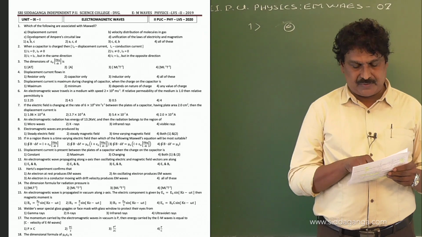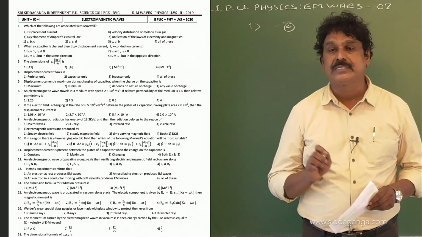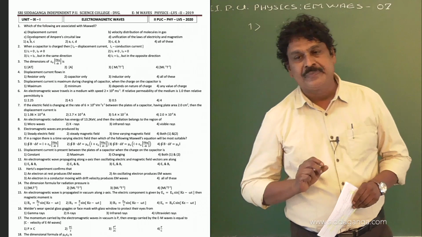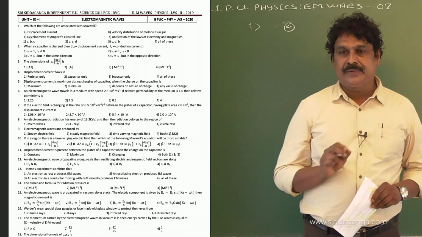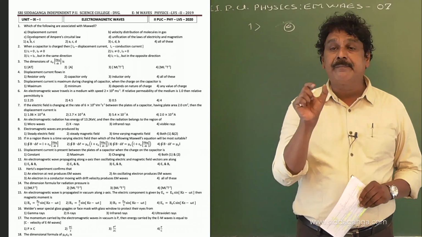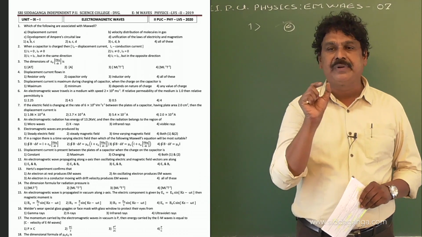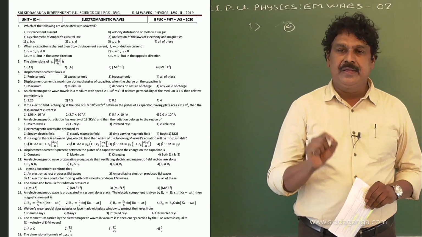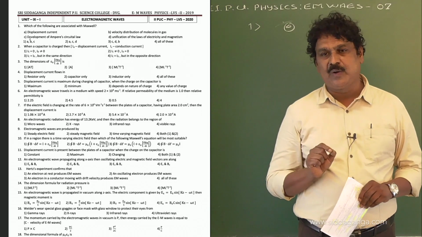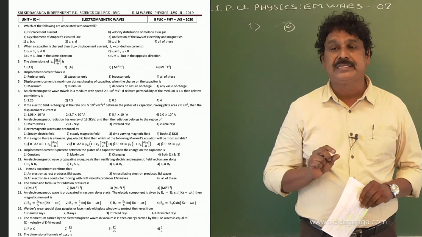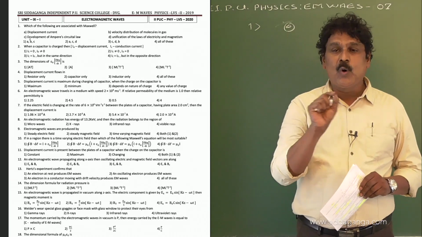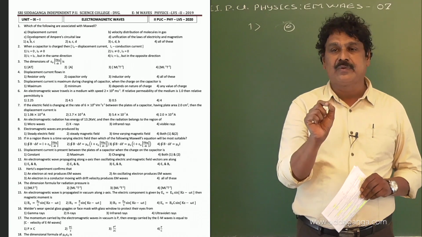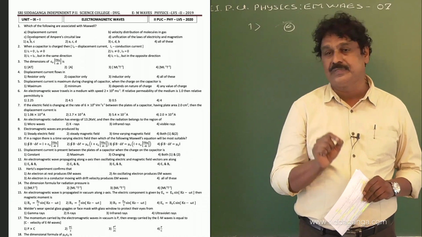Fourth one, IC is equal to ID but in the opposite direction. But here one thing, when a capacitor is completely charged or completely uncharged, the displacement current is 0, and obviously conduction current is 0. But here no option is given with ID equal to 0 and IC equal to 0.